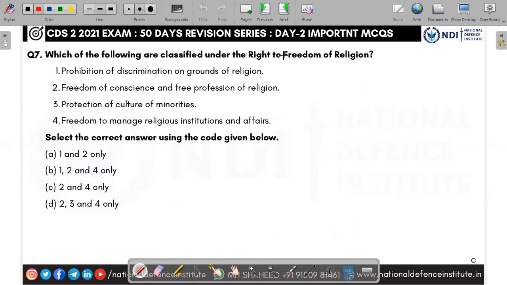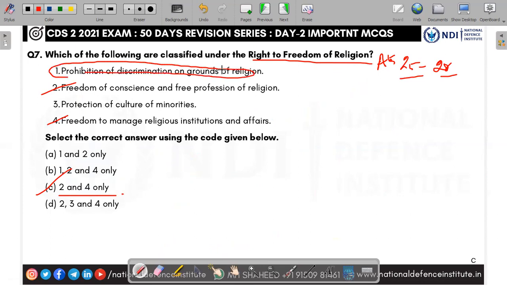Next, which of the following are classified as the right to freedom of religion? The right to freedom of religion is given in Articles 25 to 28. So here the answer is C, 2 and 4. Only this and this. Why? You see the first one, prohibition of discrimination on the grounds of religion. It is Article 15. It comes under the right to equality. It is not the right to freedom of religion.